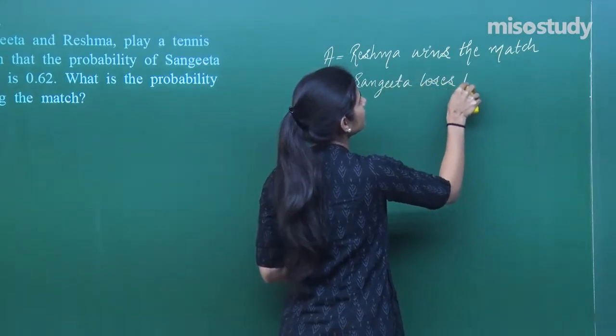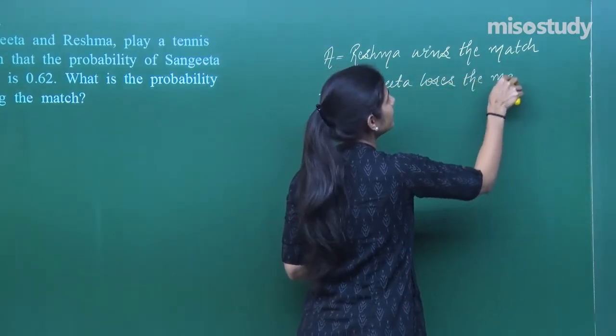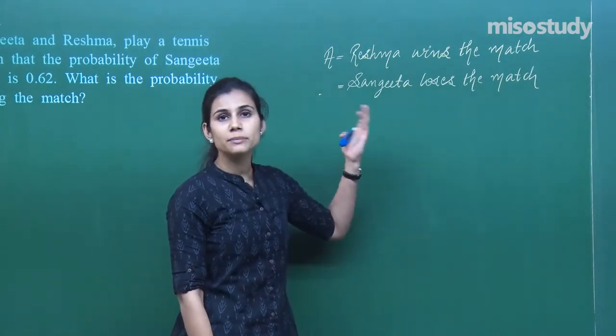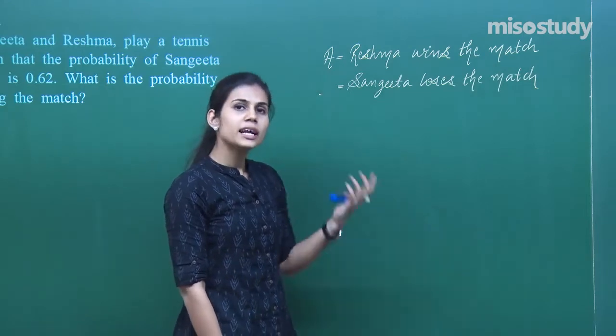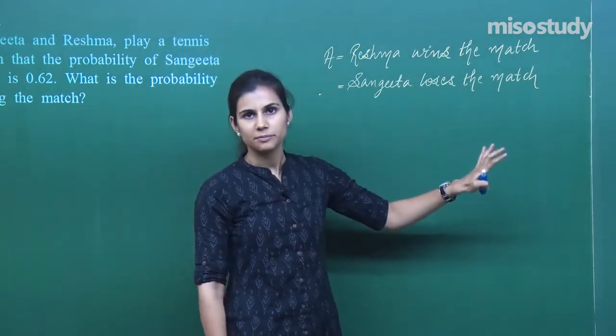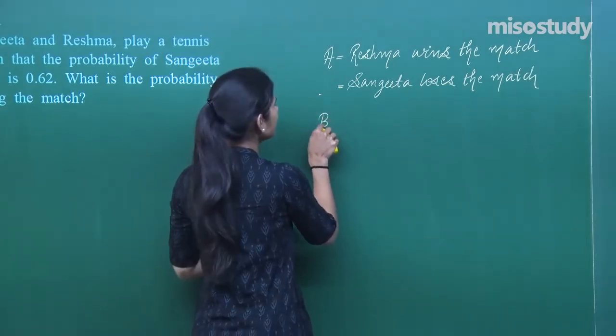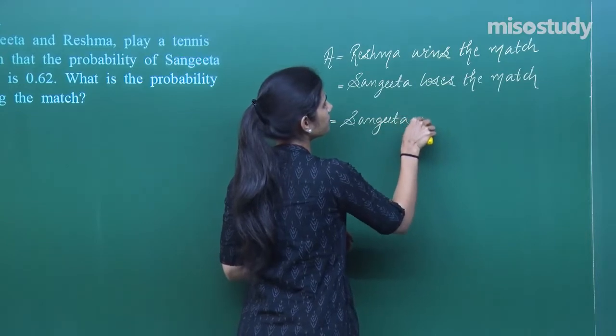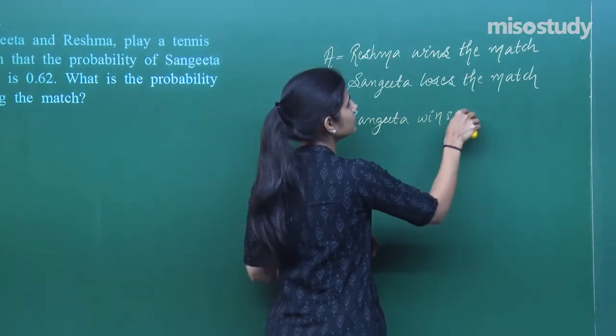Right? Sangeeta loses the match. Until and unless Sangeeta loses that match, Reshma cannot win the match, and if Reshma wishes to win the match, Sangeeta will have to lose the match. So either I can describe the event as Reshma is winning that match, or I can say Sangeeta loses that match. And B is the event that Sangeeta wins the match.